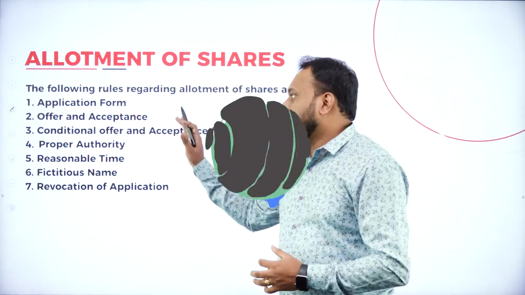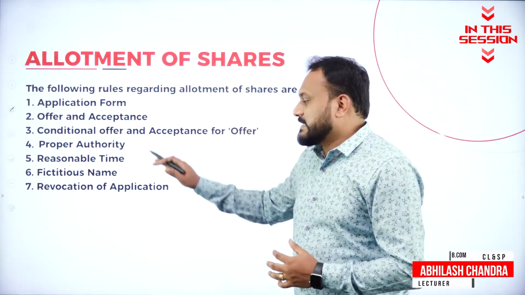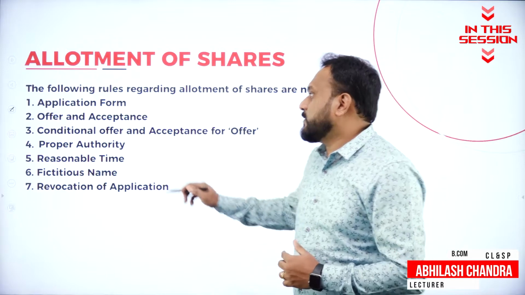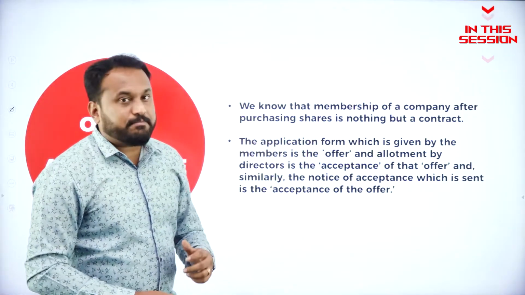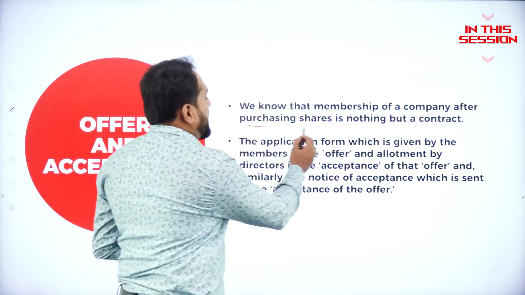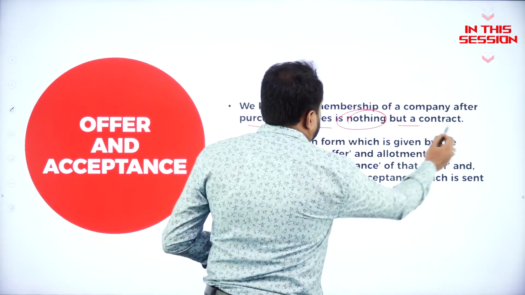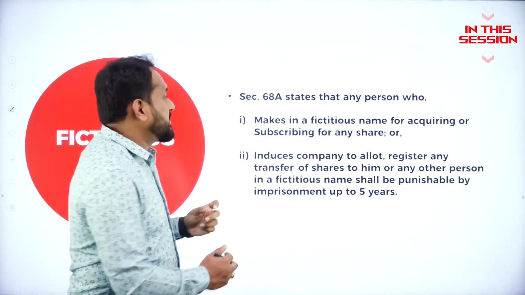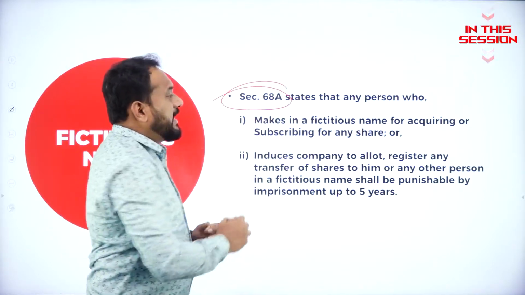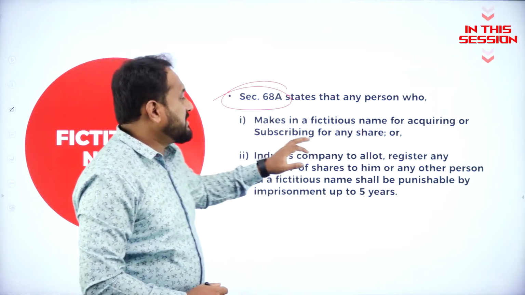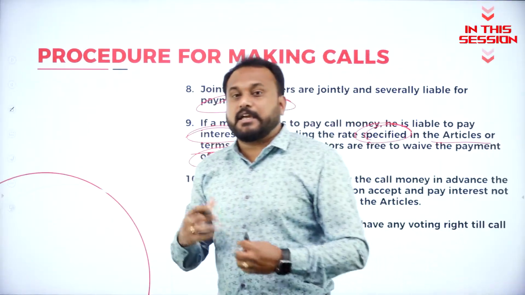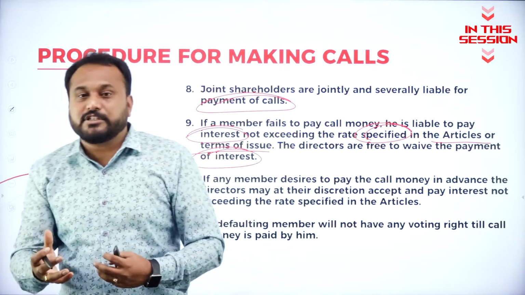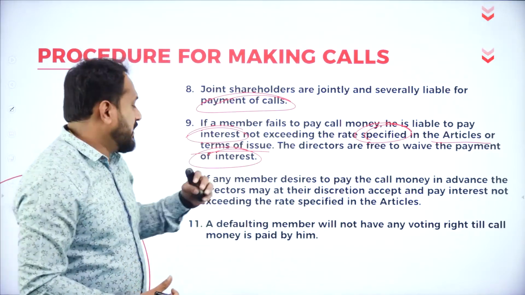Now, when we go with this allotment, we are supposed to follow the 7 steps. The first step is all about the application form. We know that membership of a company after purchasing shares is nothing but a contract. Now, section 68A states that any person who applies in a fictitious name, it is in the hands of directors whether they will charge it for the shareholders or they can go for waive off.